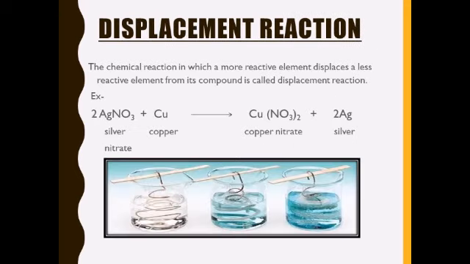Next type of reaction here we will discuss is displacement reaction. The chemical reaction in which a more reactive element displaces a less reactive element from its compound is called displacement reaction. For example, when a copper wire is placed in the silver nitrate solution, the color of the solution changes to blue. Why does the color of the solution change to blue? Because of the formation of copper nitrate, and silver gets deposited on copper wire. So here in this reaction, a more reactive element has displaced a less reactive element. So we can say this is displacement reaction.